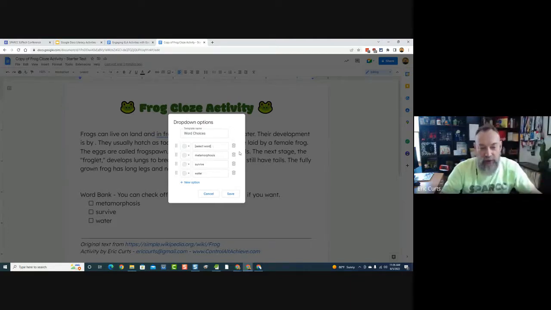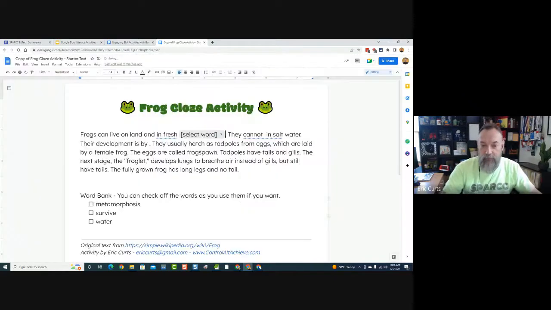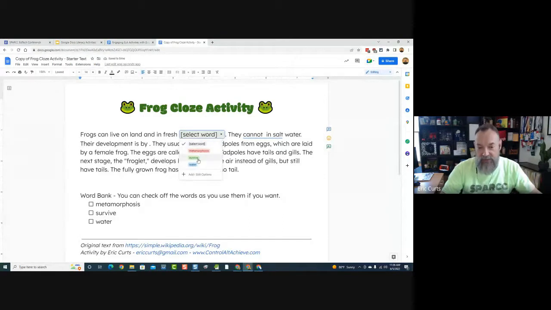And of course, you can add more, you can rearrange them, you can color code them if you want. If you want to say, oh, let's make that red and green and blue, just so it's easier for the students to tell they picked different words, that's fine. The point is, you fill in your word choices and hit save. And there you go. So now there's a drop down there. If somebody clicks the drop down, they get metamorphosis, survive, and water show up as their options.